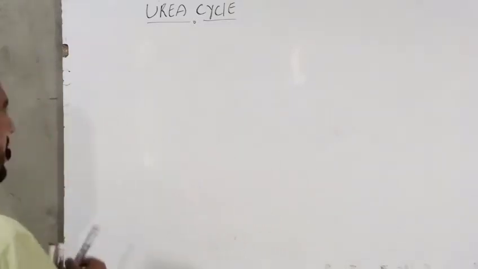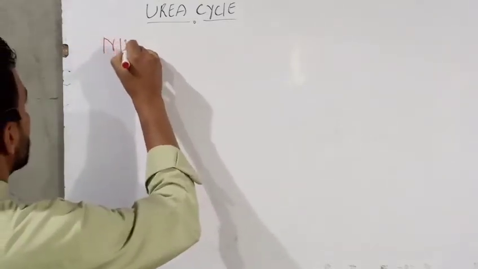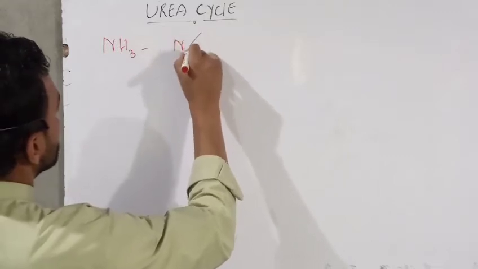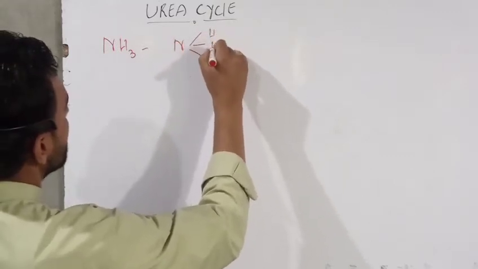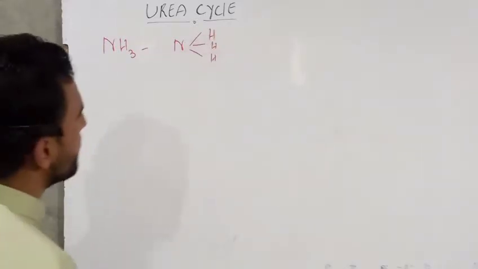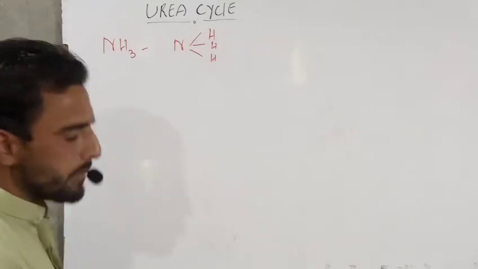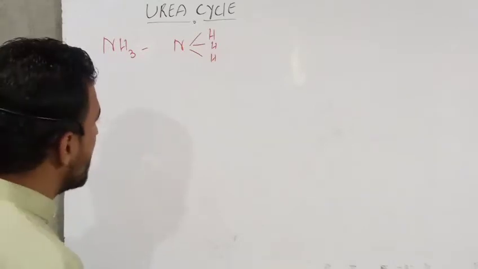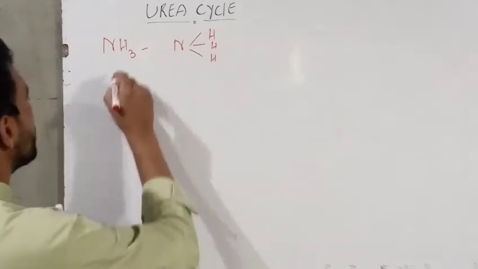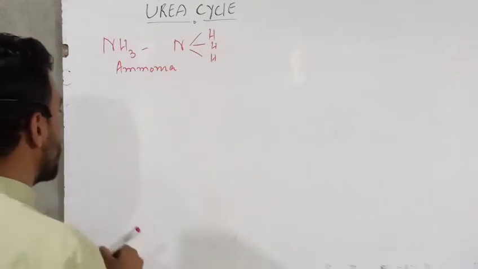We will here write the structure of ammonia. Simply, we write the structure of ammonia as NH3. This is the structure of ammonia. This is the main nitrogenous waste product. But the other two waste products are urea and uric acid.